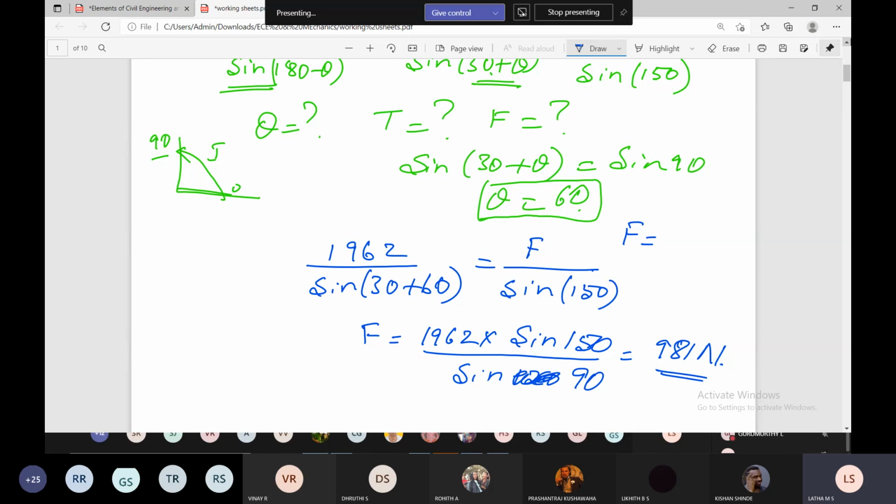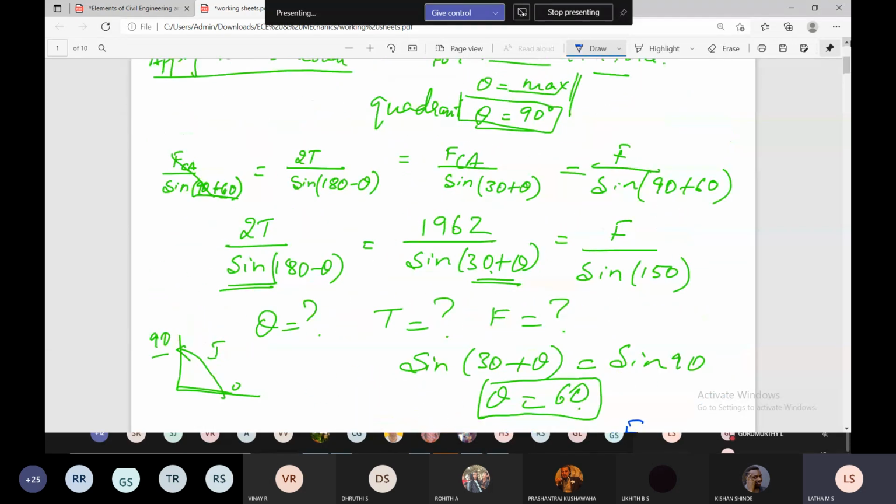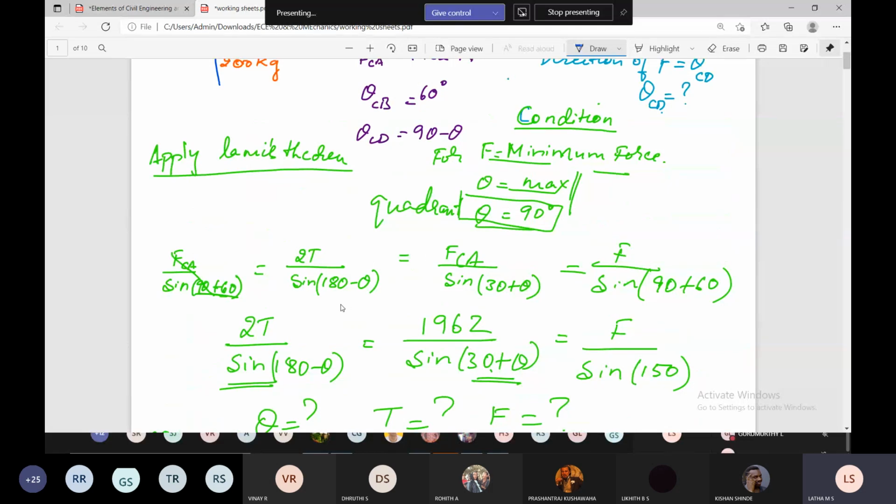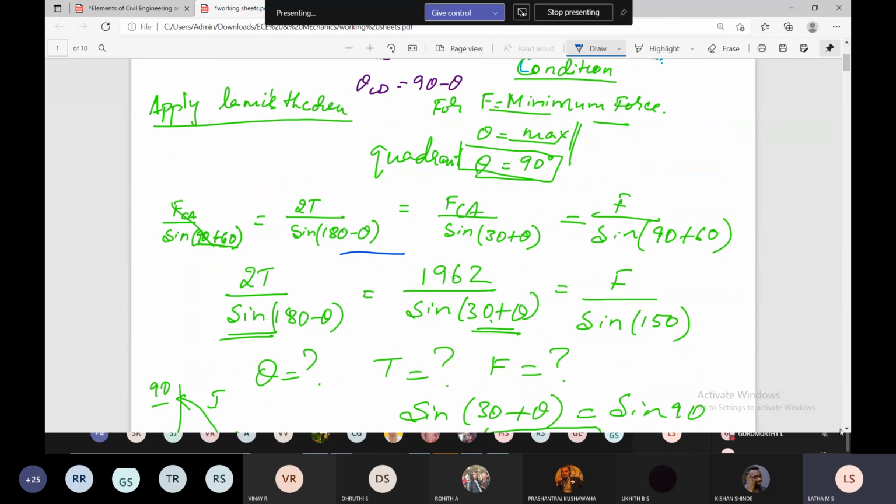Did you all follow? I'll repeat once again. From here, you apply the Lami's equation. After applying the Lami's equation, you have three unknowns. Please listen carefully. Theta is an unknown, T is an unknown, so F is an unknown. Now it's time to apply the given condition. What is the given condition? They are telling that F is the minimum force we have to calculate, for which theta can be maximum.